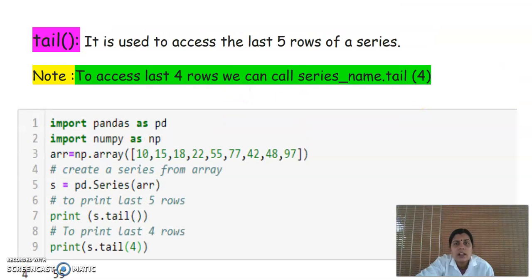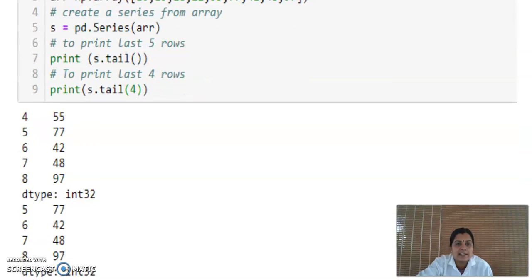And there is another function which is known as tail. Tail, as the name implies, is used to access the last elements. When we use the tail function without giving any value inside the brackets, what happens? Just like before, the last 5 rows of a series are extracted, and if we give some value inside the tail function, suppose it is 4, then the last 4 elements are accessed.